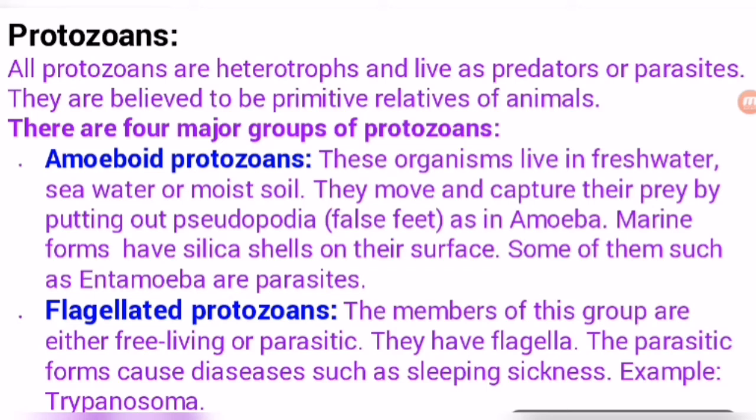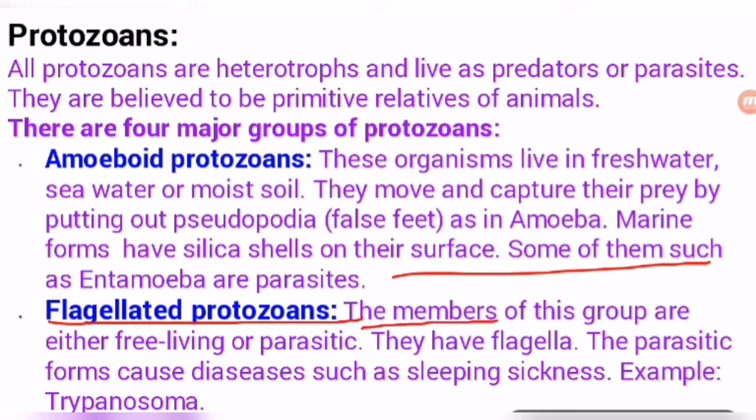These are mainly found in both types of water, marine water as well as fresh water. So these are the examples of amoeboid protozoans. Next one is flagellated protozoan. Flagellated protozoan, it is clear by its name. Flagellated means living beings or protozoans in which flagella are found. These are called flagellated protozoans.